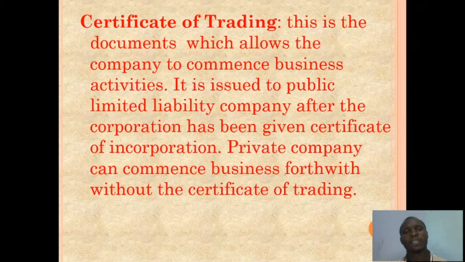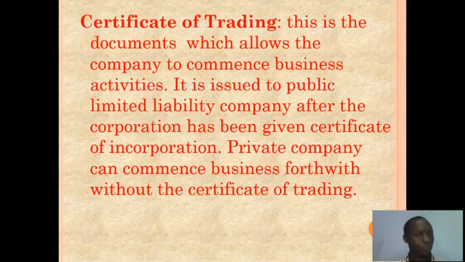Now we have the certificate of trading. Having gotten those first three documents mentioned, the articles of association, the memorandum of association, and the certificate of incorporation, then we have this certificate of trading. This is a document which allows the company to commence business activities.